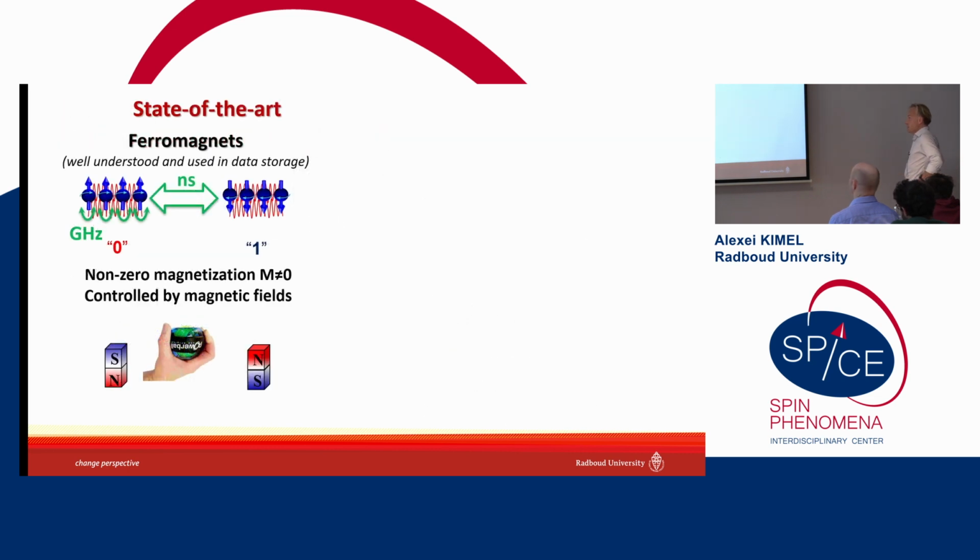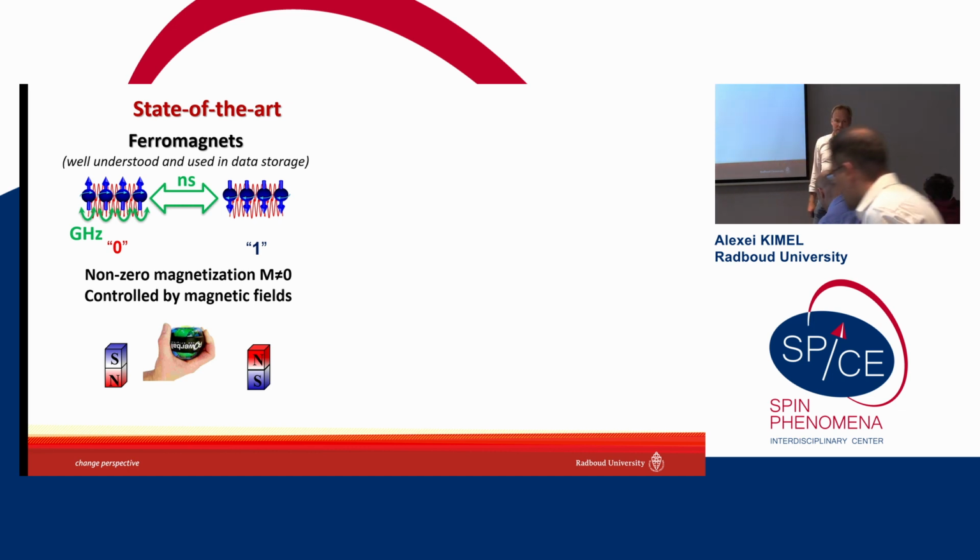Nevertheless, times are going further, and nowadays data storage technology is based on ferromagnets predominantly, but it is approaching its limits simply because we are willing to write information faster and faster, but ferromagnets simply cannot keep up with these rates, because the fastest and the most energy efficient way to reorient spins is, of course, to employ spin resonance.